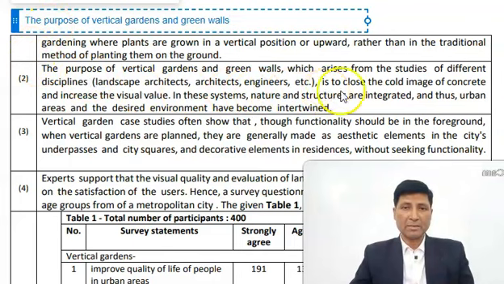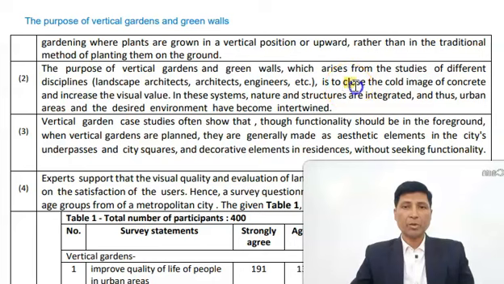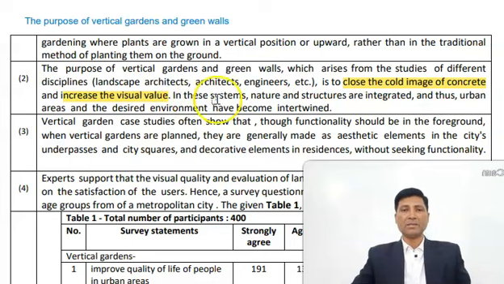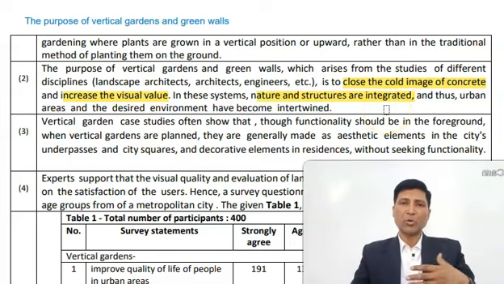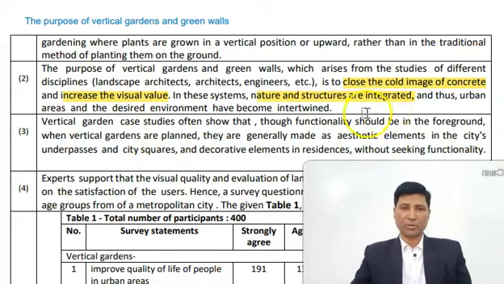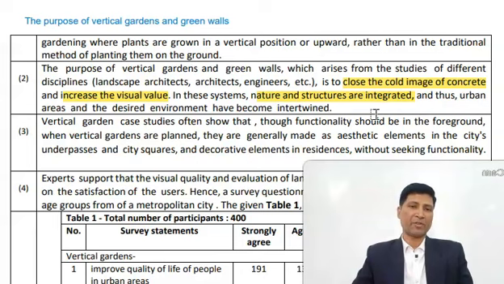The purpose is this. Number one, if you have to further read it in details, to close the cold image of concrete, one, and increase the visual value. So these are some of the purposes. And then nature and structures are integrated. So if you want to go into details, you can do that also. So the second paragraph is talking about the purpose of vertical gardens and green walls, and this purpose, as you can see, is to close the cold image of concrete and increase the visual value.